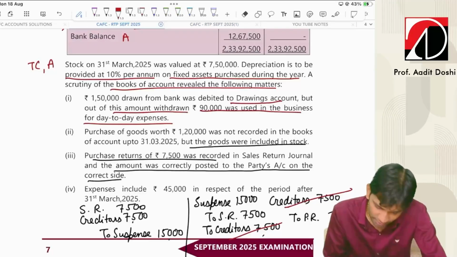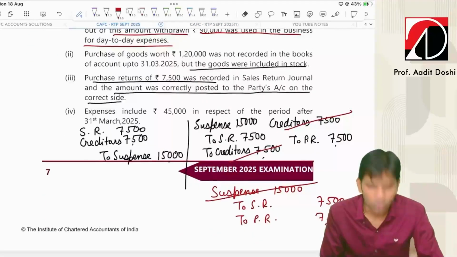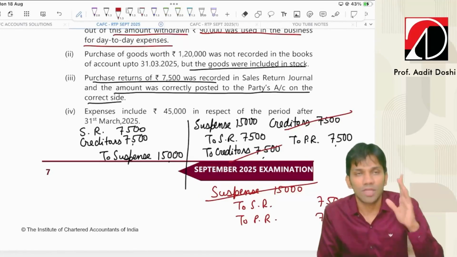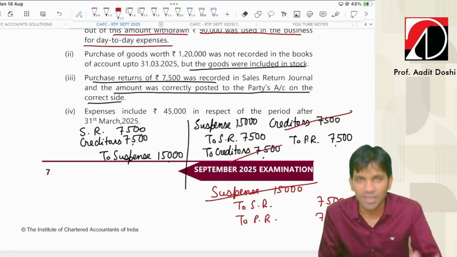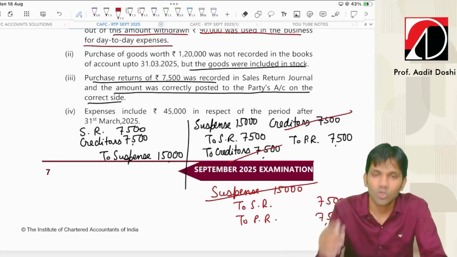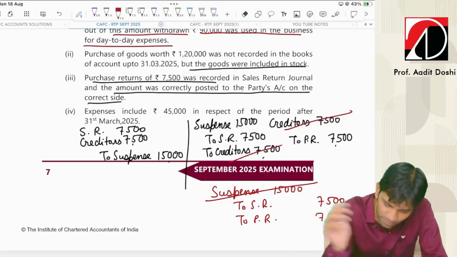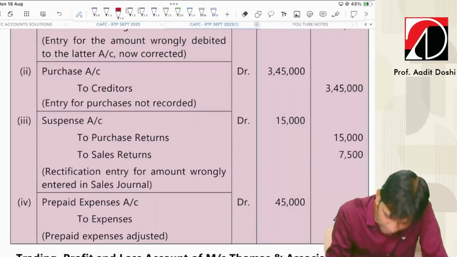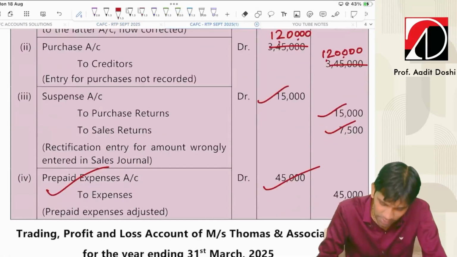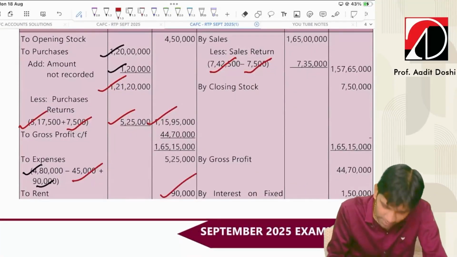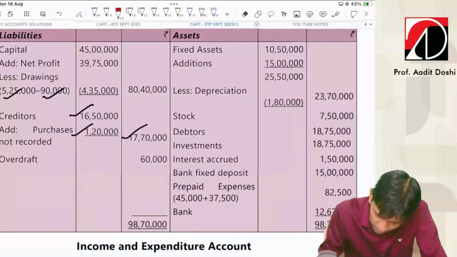And the last error, expenses include 45,000 in respect of period after 31st March. So there were certain expenses which we paid during the year, but they belong to the next financial year. So basically they are prepaid expenses. So entry will be prepaid expense account debit to expense account. So let's see. Yes, prepaid expense to expense. This will go to the asset side and less from expense. Yes, less from expense. And this will go to the asset side, prepaid expense here.